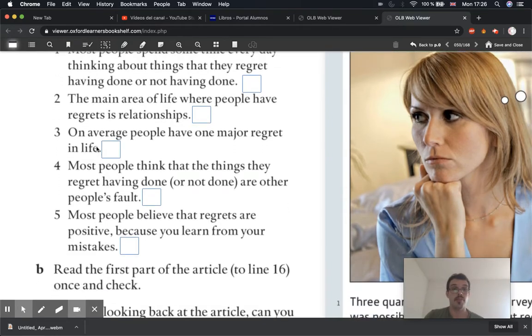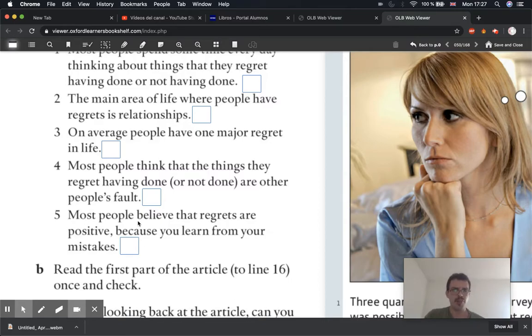So problems with boyfriends, girlfriends, marriage. Number three, on average, people have one major regret in life. One major regret on average. And then number four, most people think that the things they regret having done or not done are other people's fault. So most people think it's not their fault, it's someone else's fault for the things that have gone bad.